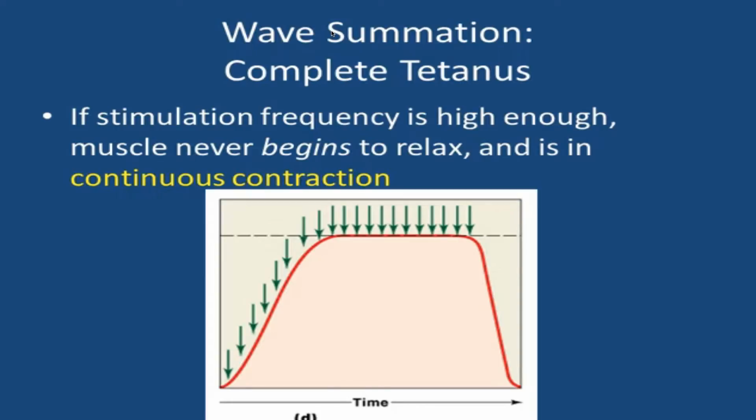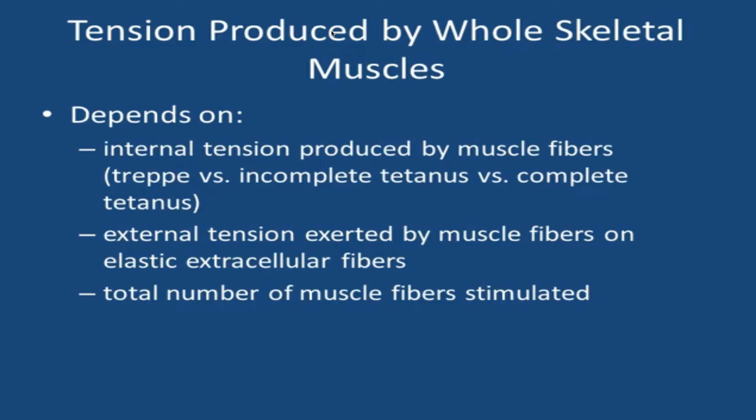If stimulation frequency is so high that the muscle never begins a relaxation phase, the muscle reaches what we consider complete tetanus, or continuous contraction. It occurs when the stimulations are so rapid that there's no time for the muscle to relax. The amount of tension a whole muscle can produce depends on the internal tension produced by the muscle fibers, the external tension of the muscle fibers that exert their elastic extracellular fibers or series of elastic elements such as tendons, and the total number of fibers stimulated.